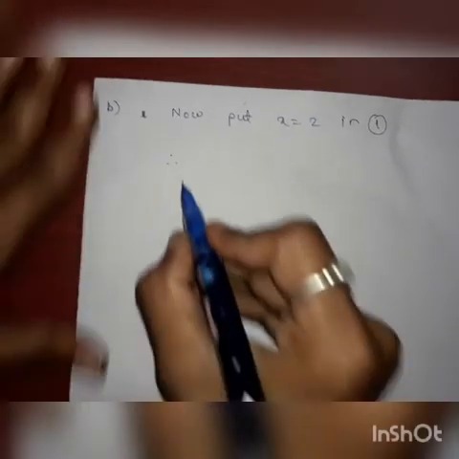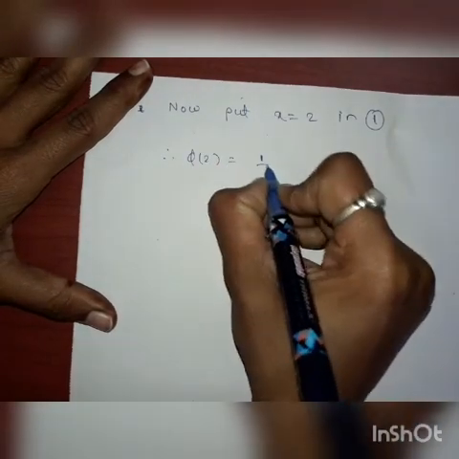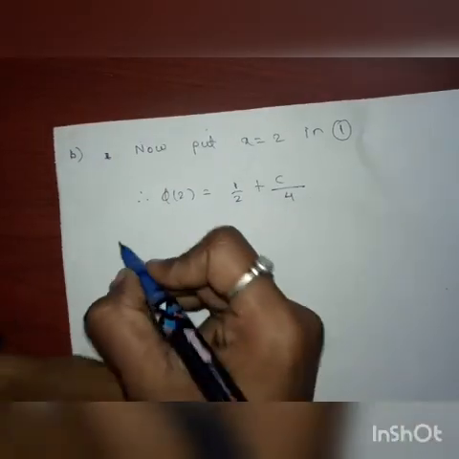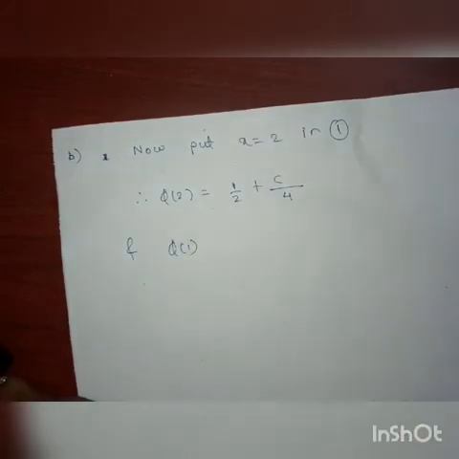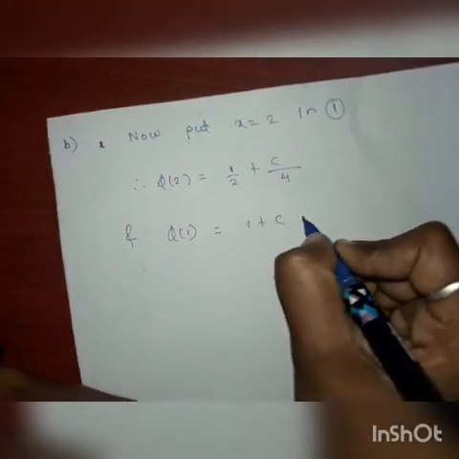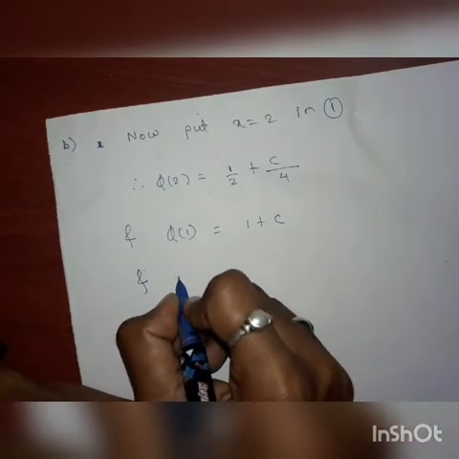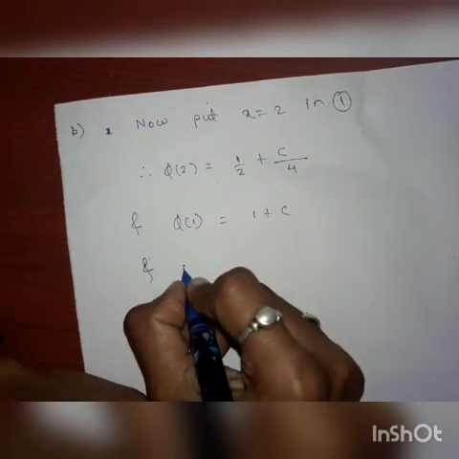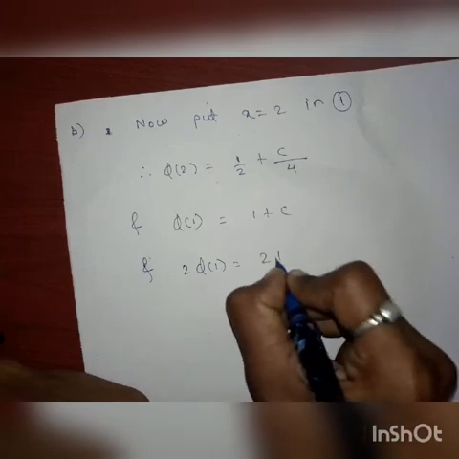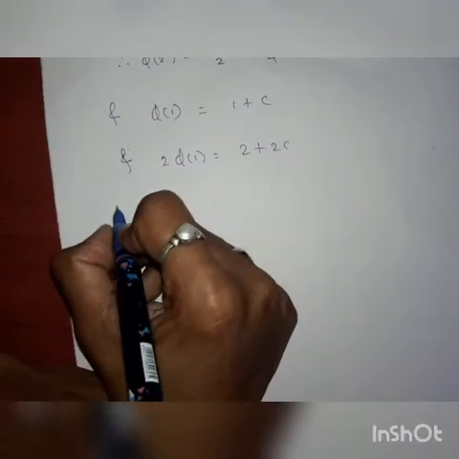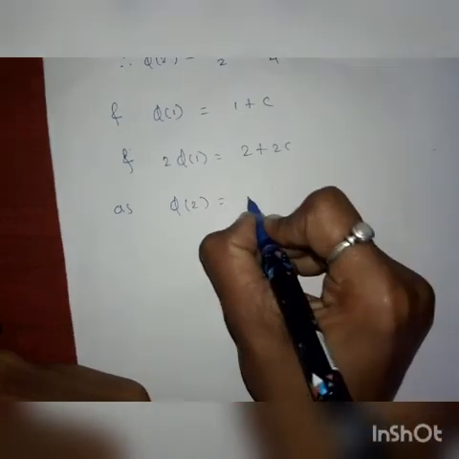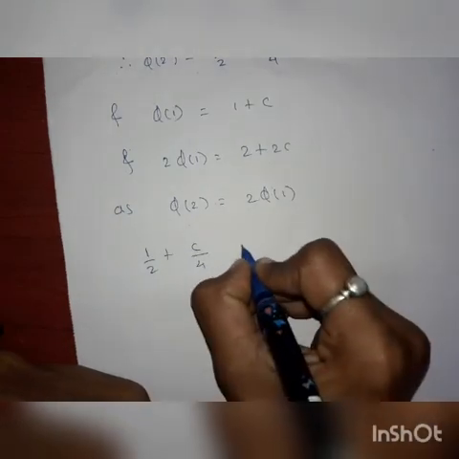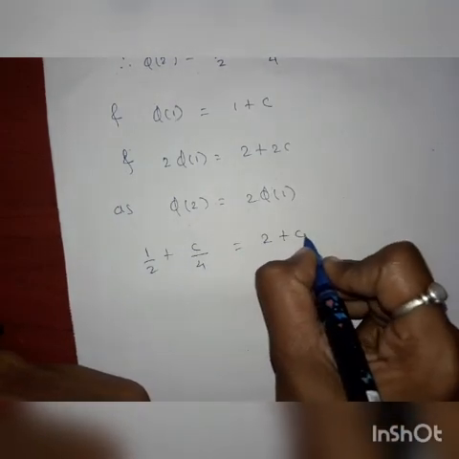So phi of 2 is equal to 1 by 2 plus c by 4, since 2 square is 4. And phi of 1, put 1 in equation number 1, which is equal to 1 plus c. Multiply this equation by 2, so 2 phi of 1 is equal to 2 plus 2c. Then from the given condition phi of 2 is equal to 2 phi of 1, so 1 by 2 plus c by 4 is equal to 2 plus 2c.